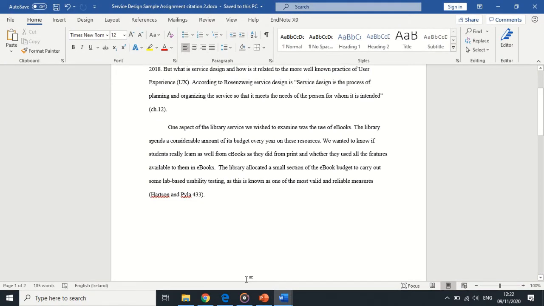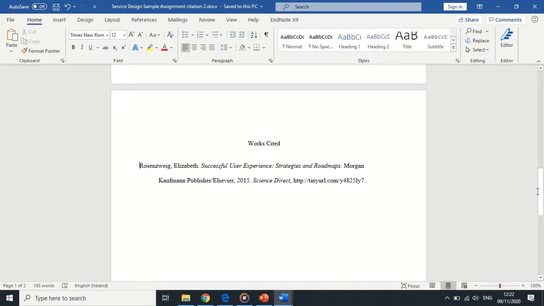In the second paragraph, you will see that I have paraphrased from the authors Hartson and Pila. This is a book with two authors, so I need to include both authors' names in the paragraph and the page I am paraphrasing from in brackets, in this place 433. Now I need to include a full reference in my works cited section at the end of the piece.